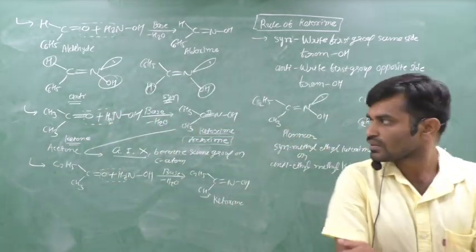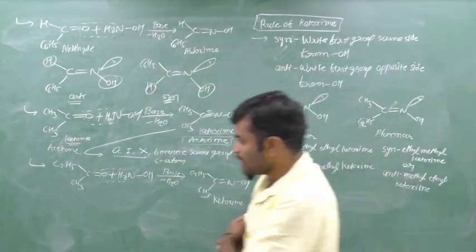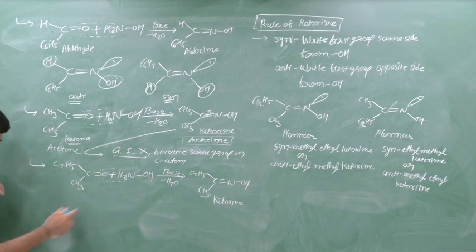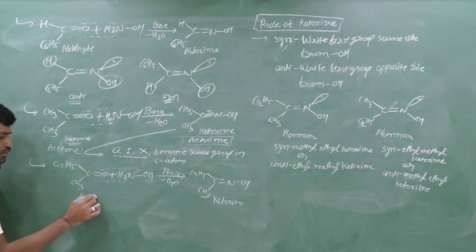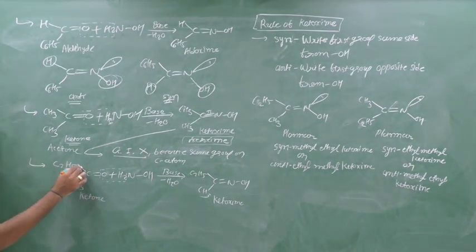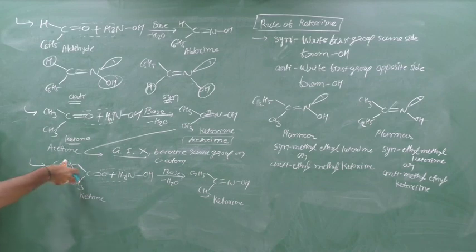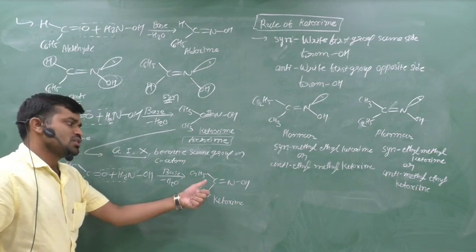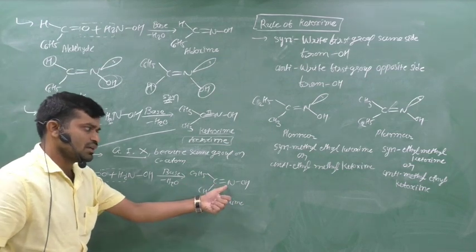Clear? Next we take the example of another ketone. It is also a ketone, but it is C2H5 and CH3. We react both valencies with NH2OH and base, giving H2O, and we get the compound C2H5 C CH3 double bond NOH.